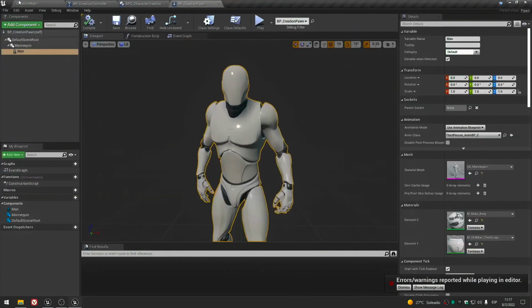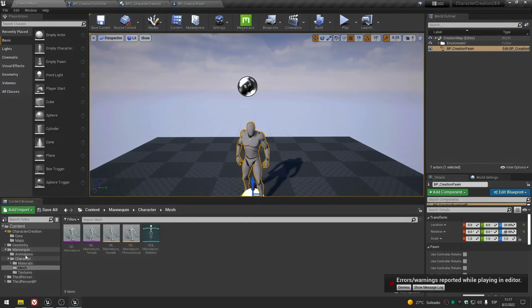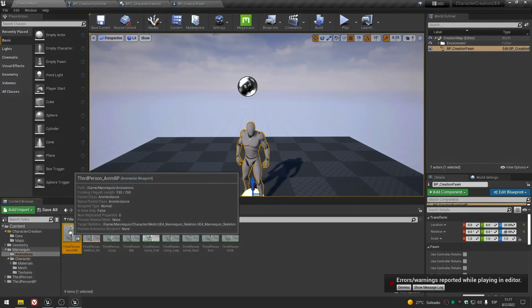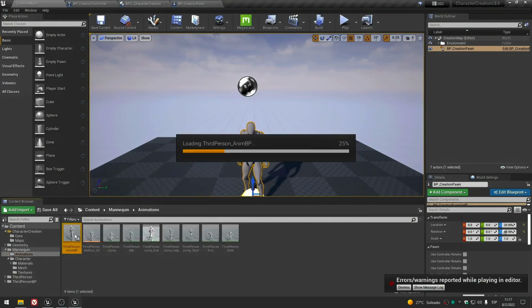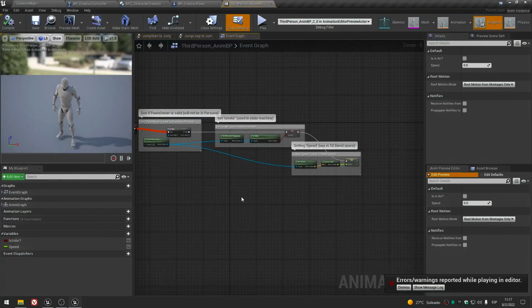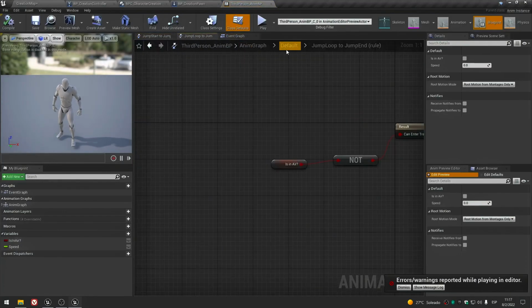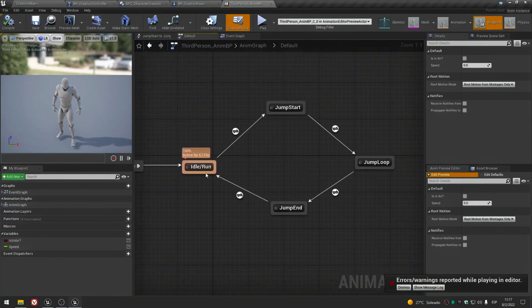For those that don't know what an anim blueprint is, it's actually a kind of blueprint that manages all the movement in a character, all the animation in a character, based on certain rules. Okay.